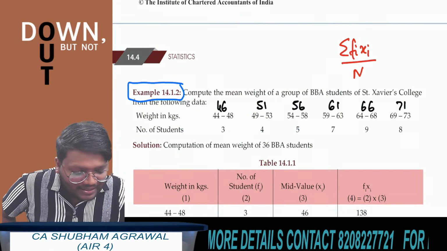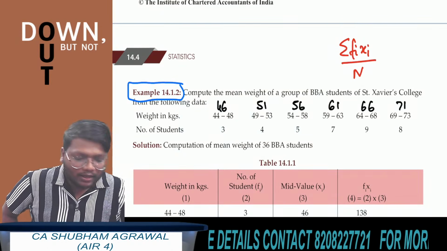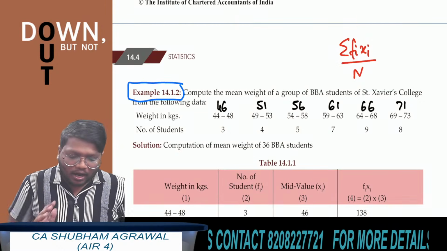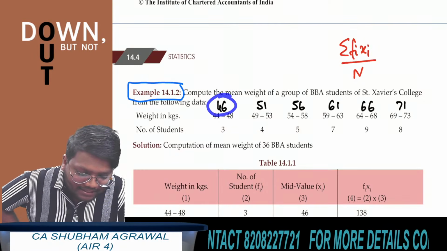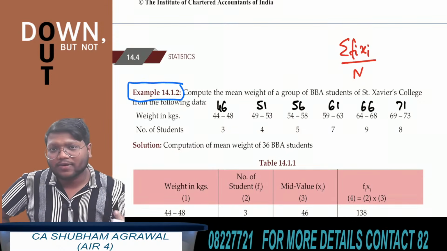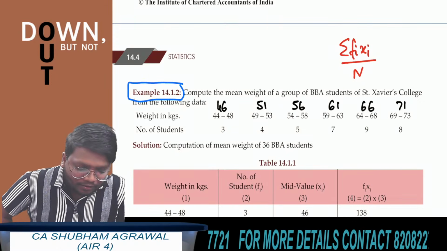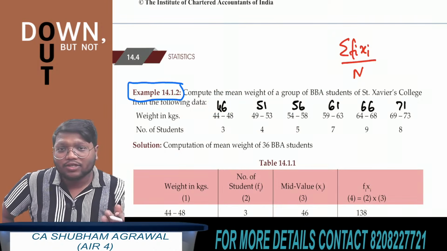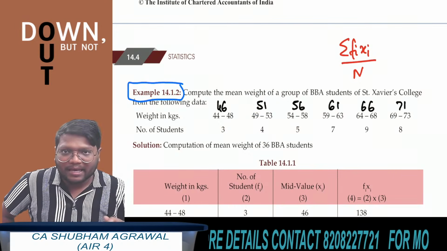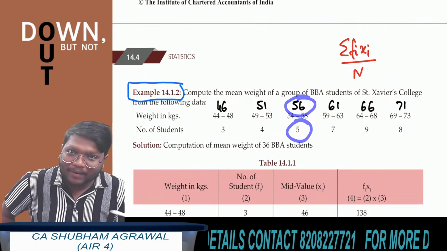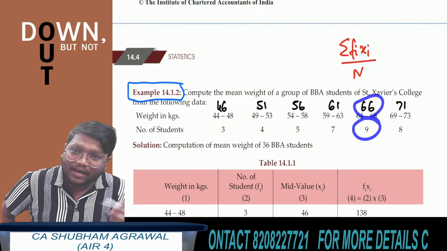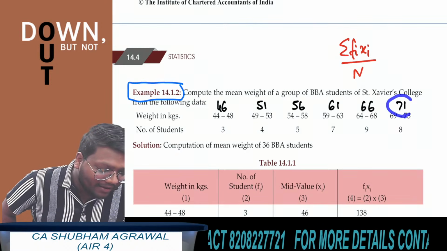Now find summation of Fi multiplied by Xi. You can find this directly on calculator. See, 46 multiplied by 3. Whatever you are getting on calculator, store this value by pressing the M plus button. Then 51 multiplied by 4, again press M plus. 56 multiplied by 5, again M plus. 61 multiplied by 7, again M plus. Then 66 multiplied by 9, again press M plus, and at last 71 multiplied by 8.